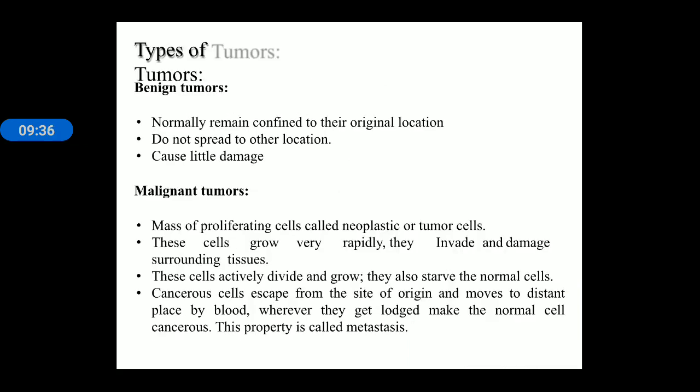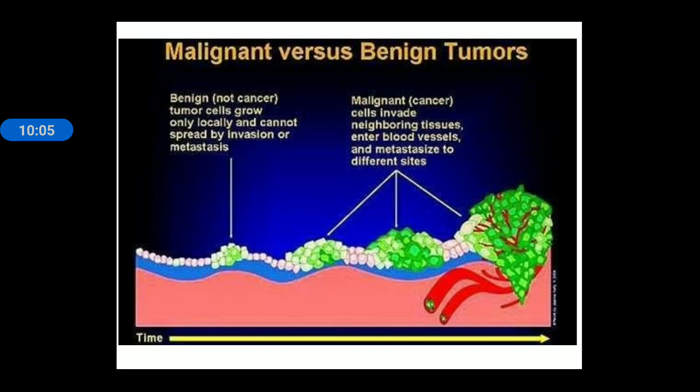Types of tumor: benign tumor and malignant tumor. A benign tumor mainly remains at the original position, which means it does not spread to other positions. But in a malignant tumor, cancer can spread from one place of the body to another part of the body, via blood to different locations also. And this property is known as metastasis, which means if a cancerous cell spreads to a different part of the body and causes cancer, this property is known as metastasis.